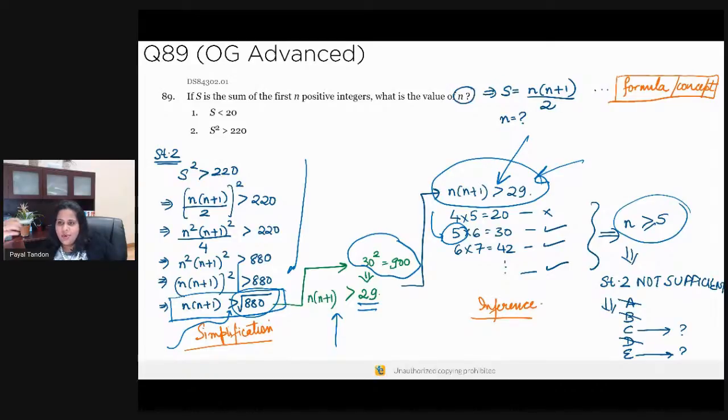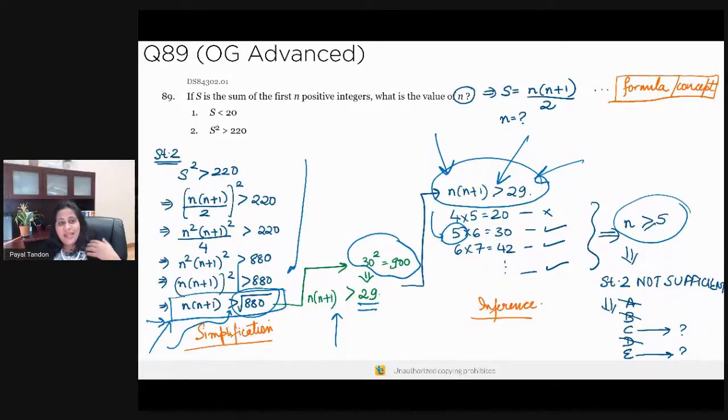Do you guys understand how I'm going about approaching this? Actually, even at the earlier point I would have figured out that this is a greater than thing, so there is no bound. There is a minimum value and then a maximum value, which is really infinity. So right at that point I would have known that this statement is not going to give me the answer.